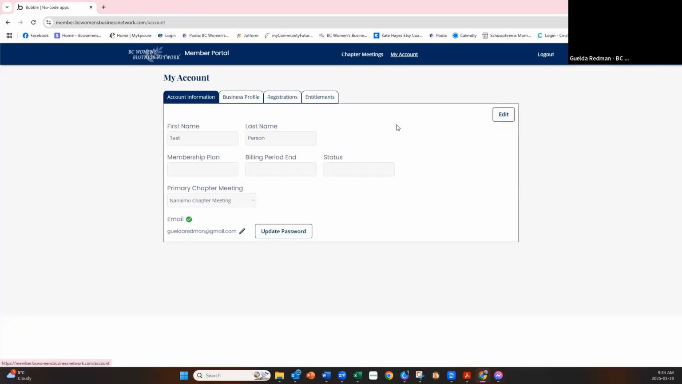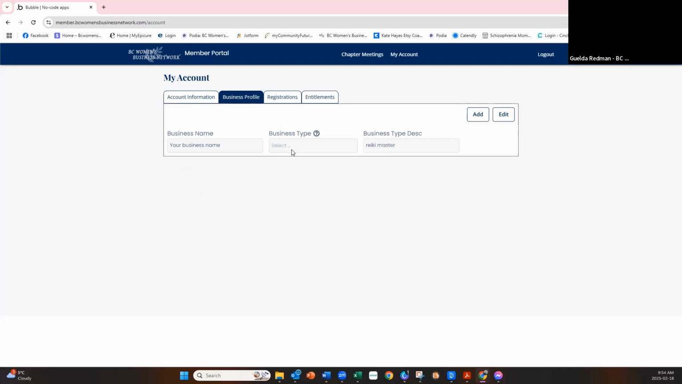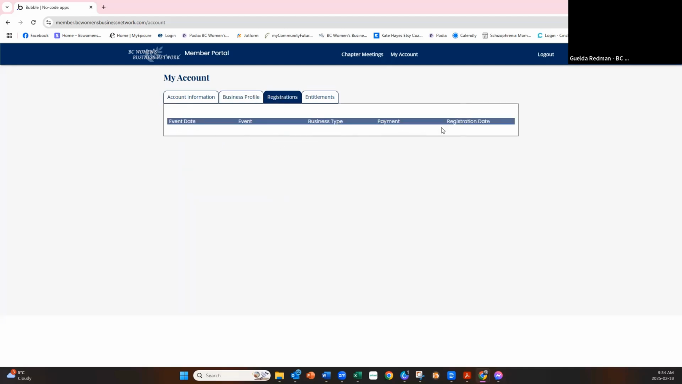So now, this is your account. I'm just going to show you this. So this is all of your information. If you have a membership plan, it will populate in here. It's linked to our other system, so it knows exactly what membership plan you're on. It has your business profile. So it'll be here afterwards. Registrations, anything that you've been registered for will be there, and your entitlements will be here as well.